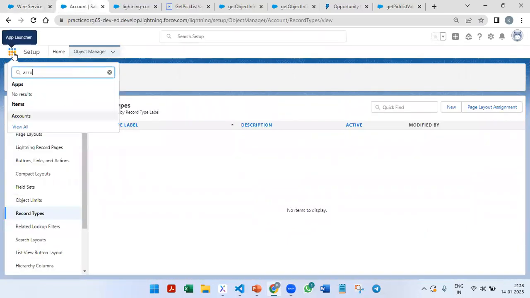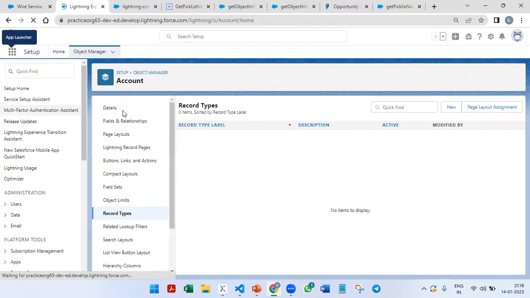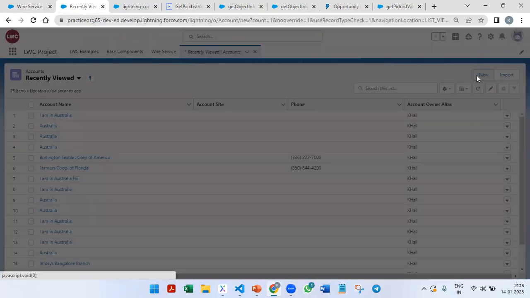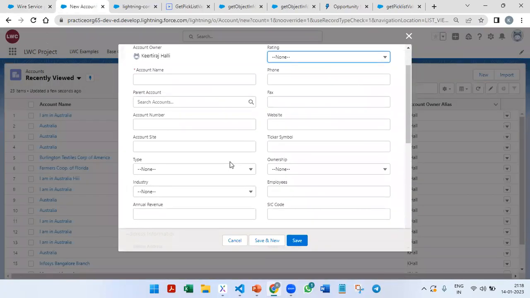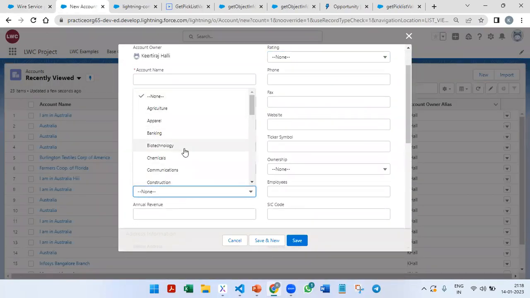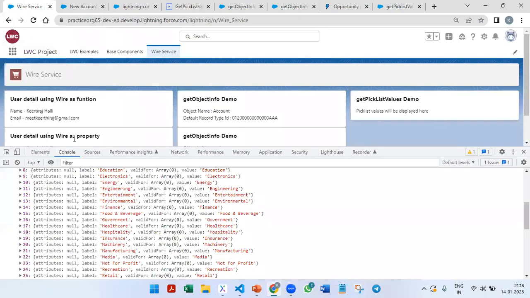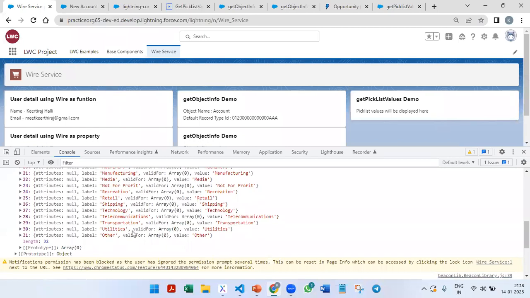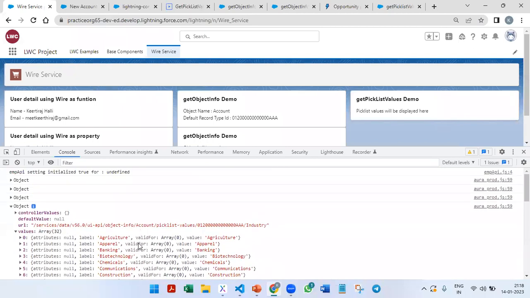If you go to account, we have this industry picklist, with different values from Agriculture till Other. We have a total of 32 picklist values. So we got the data in the JS, and we just need to show it on the UI.